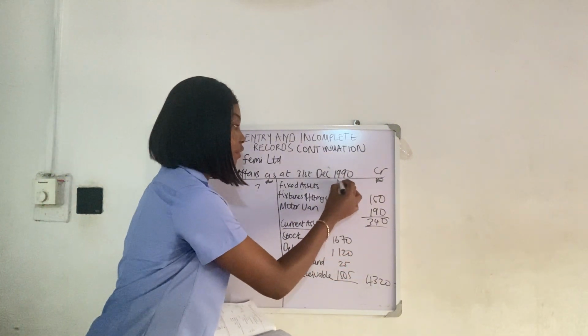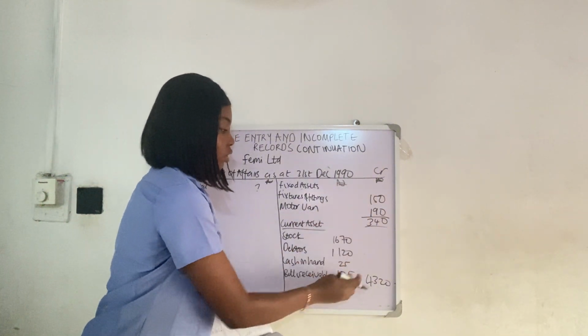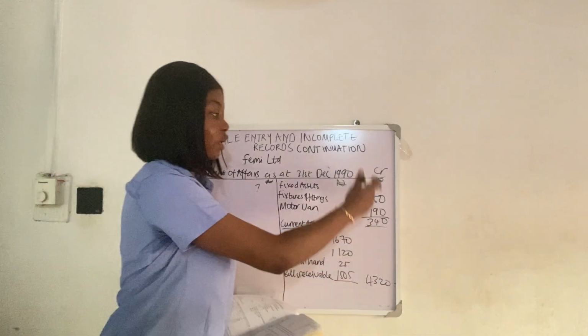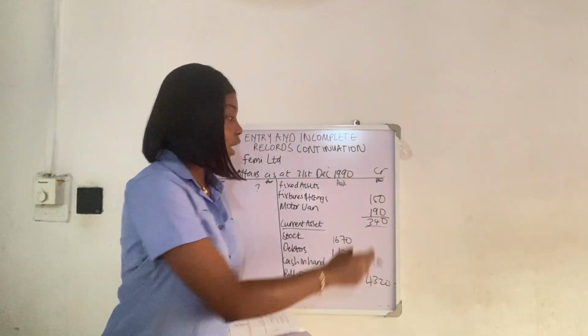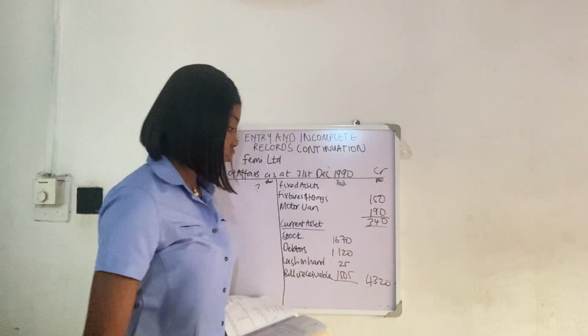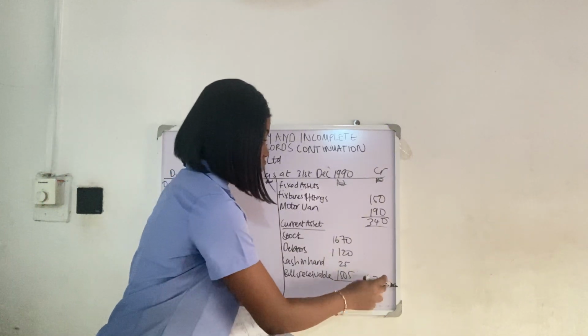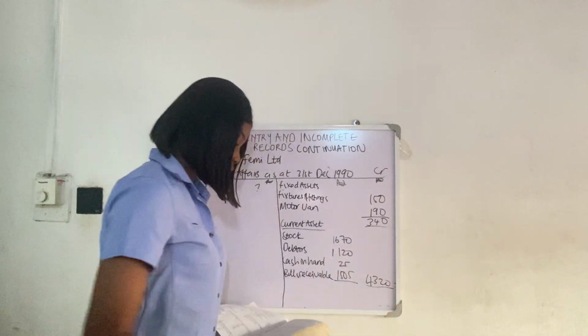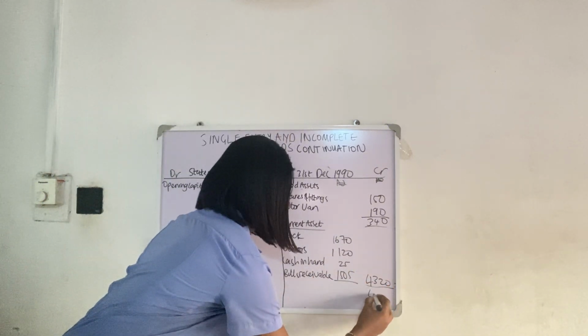It's usually two naira signs. So you do your workings here, then you get your total figure that doesn't even need adjustment. I meant to put this here too, but let's just leave it. Now 4,320 plus 340 will give us what? 4,660.